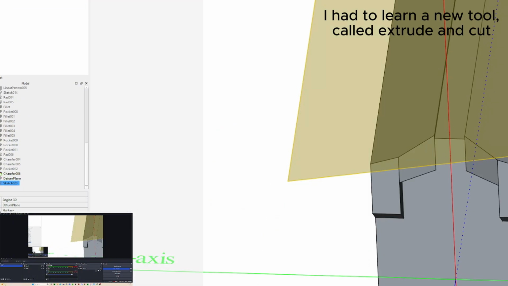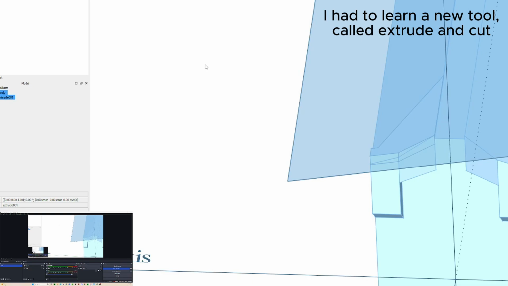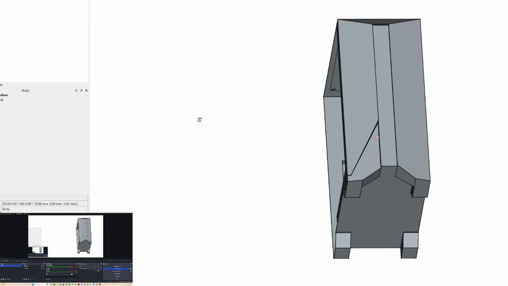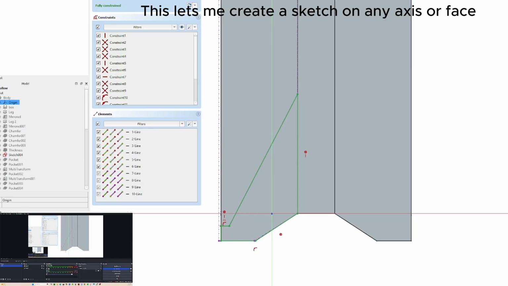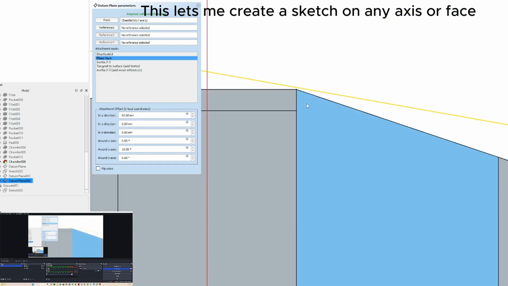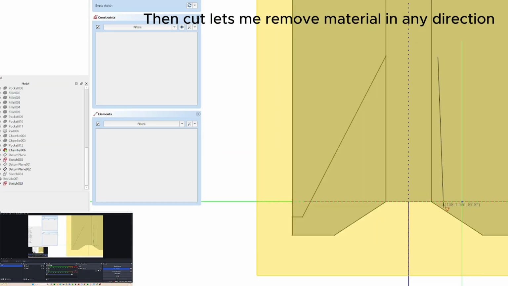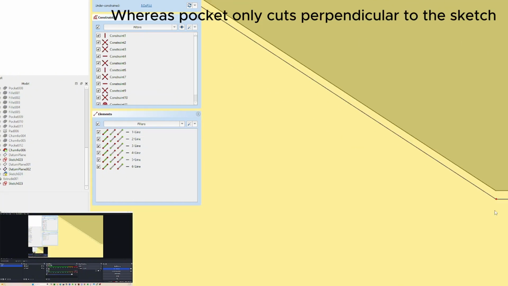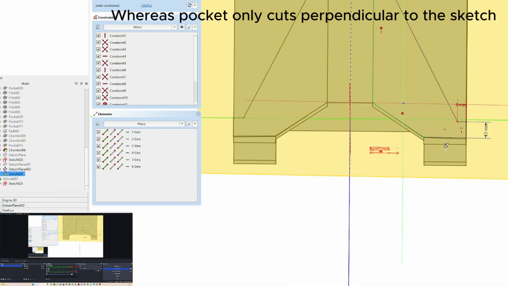I then used a new tool called Extrude to create a new body inside my current one. I made an extrusion with the sketch, then used the cut tool to remove material from the main body. This lets me remove material along any line, whereas Pocket only cuts perpendicular to the sketch.